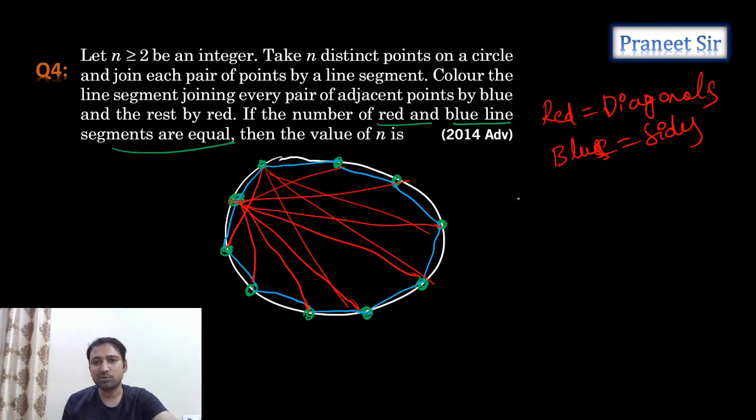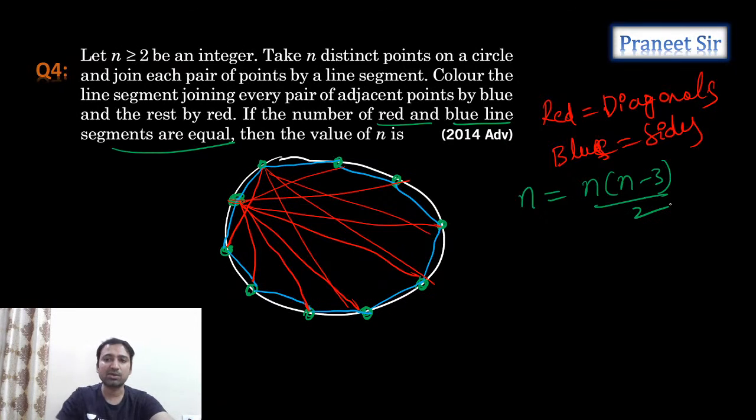So the number of blue color lines is n. N sides are there. Correct. If n distinct points are there, we are making an n-sided polygon. With an n-sided polygon, we get n sides. And how many diagonals? What is the formula to calculate diagonals, guys? n into n minus 3 by 2. That is the formula to calculate diagonals. n into n minus 3 by 2.